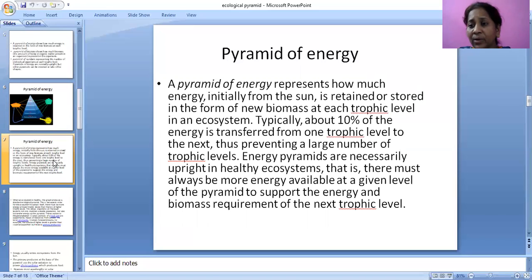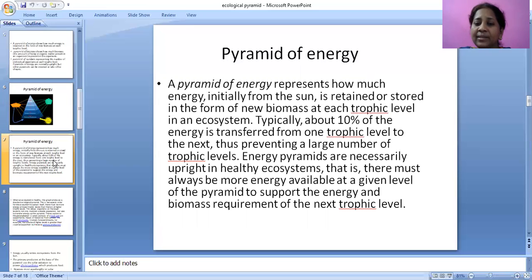Next, let us see clearly what is the pyramid of energy. Pyramid of energy represents how much energy initially from the sun is retained and stored in the form of new biomass at each trophic level in an ecosystem. Typically, about 10% of the energy is transferred from one trophic level to the next, thus preventing a large number of trophic levels.